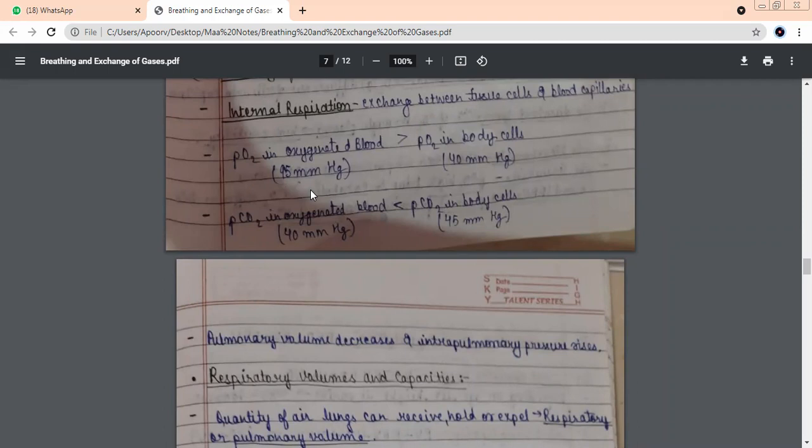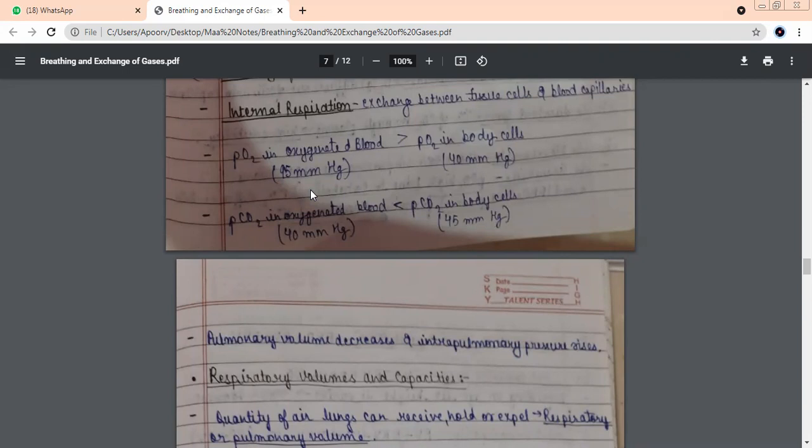Tell me, where is the partial pressure of oxygen higher? In the blood or in the cells? In the blood. And we always say that gases move from high pressure to low pressure. So oxygen from the blood will enter into the cells.